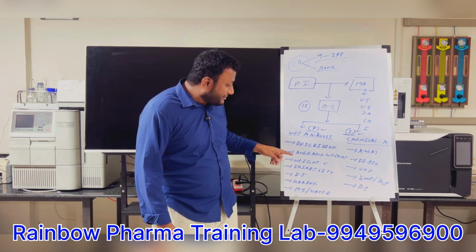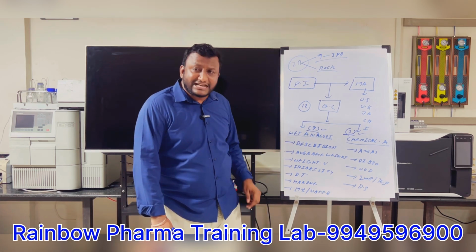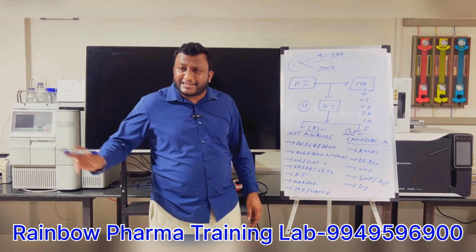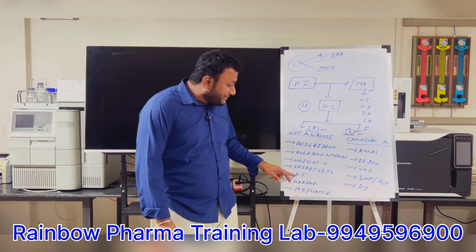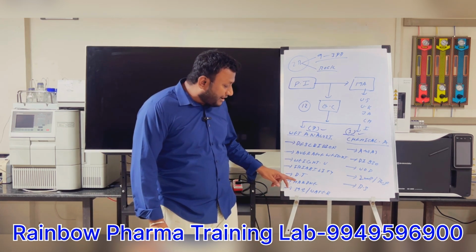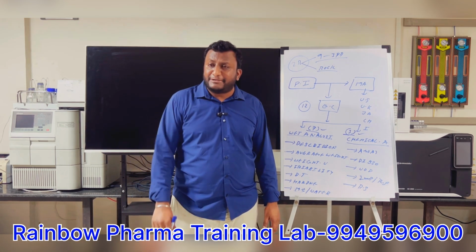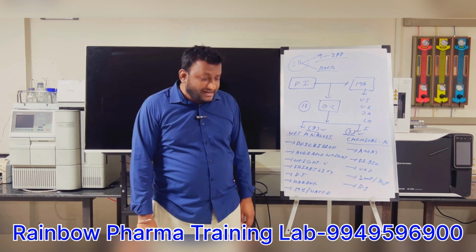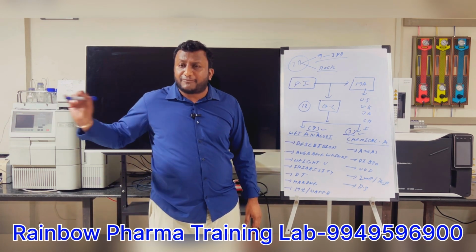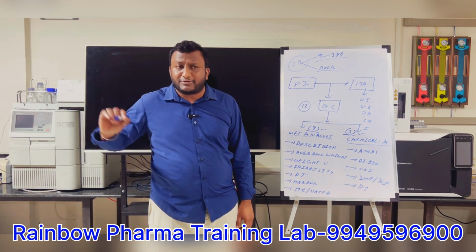For example, if you want to perform the weight variation test, you require the analytical balance. If you want to perform friability, you require the friabilator. If you want to perform DT, you require the disintegration instrument. For hardness, thickness and diameter tests, you require the hardness tester. And similarly, if you want to perform the water content test, obviously you require the Karl Fischer instrument with auto titrator.